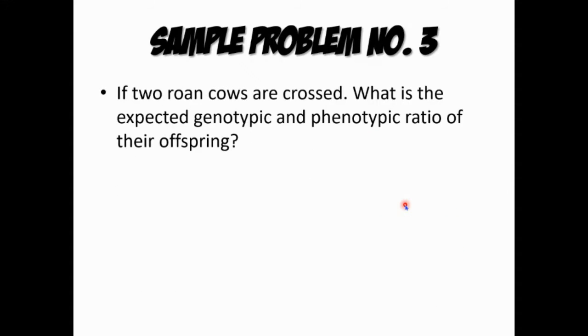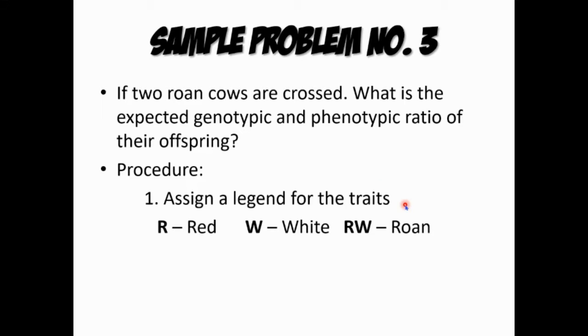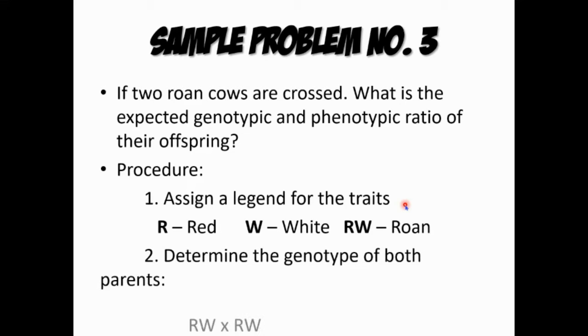Nakita natin. So sample problem number 3. If two roan cows are crossed, what is the expected genotypic and phenotypic ratio of their offspring? So, procedure, ganun lang din. R stands for red, W stands for white, and then RW stands for roan, no? Roan cow. Then, determine the genotype of both parents, RW and then RW. Kasi nakalagay dito, if two roan cows are crossed, no? Ayun po.